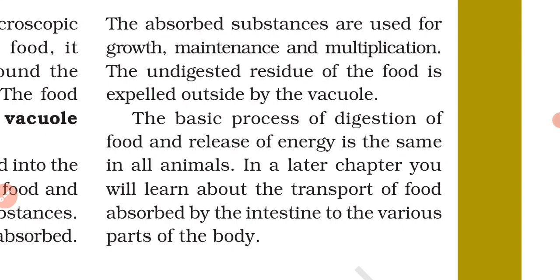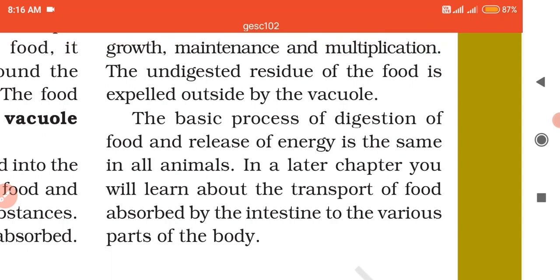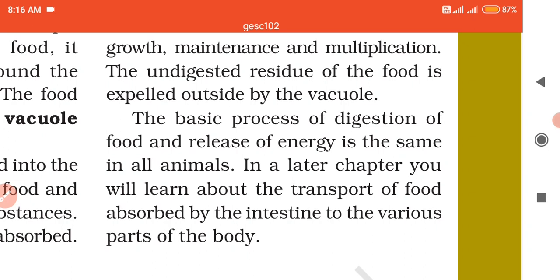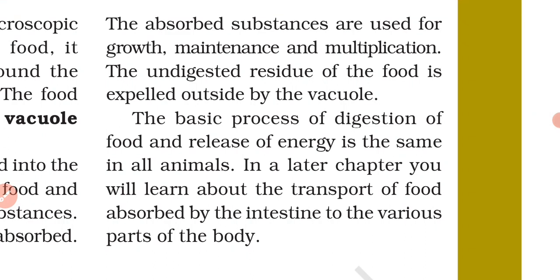In a later chapter you will learn about the transport of food absorbed by the intestine to the various parts of the body. That means a chapter of the higher classes, where you will learn how the food will be absorbed by the intestine and transported to various parts of the body.